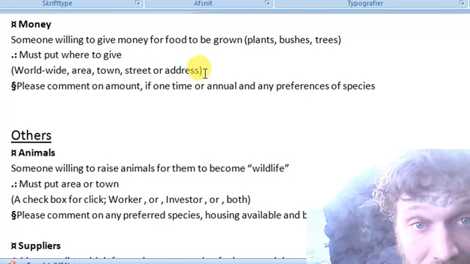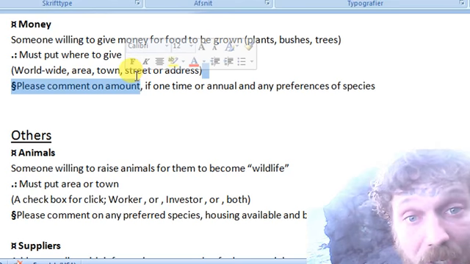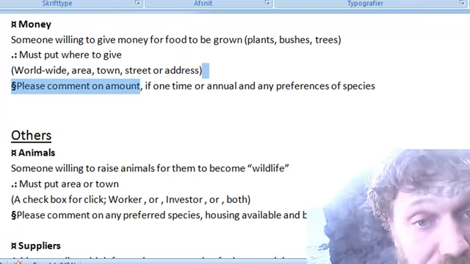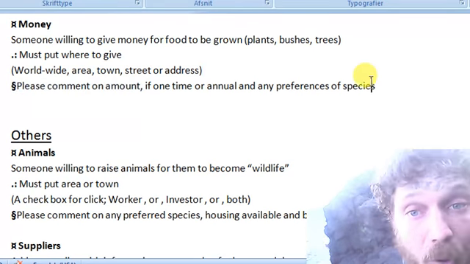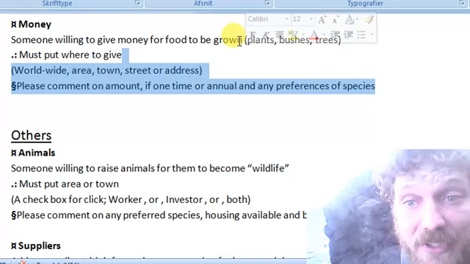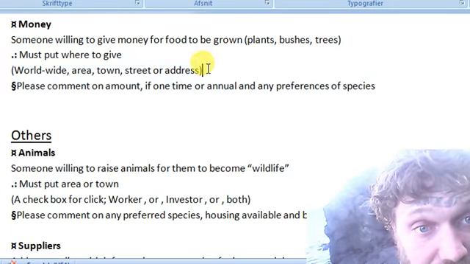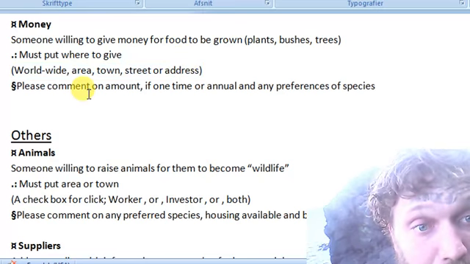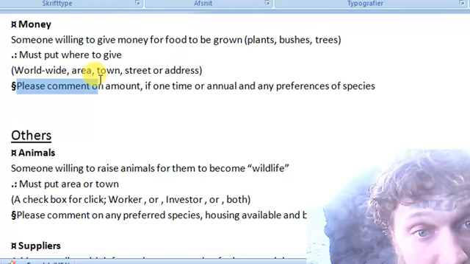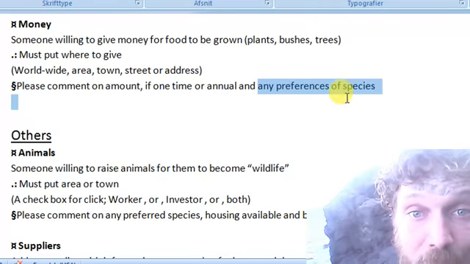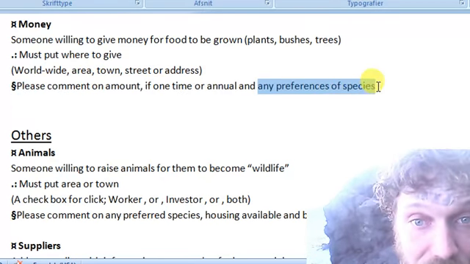And then there will be contact with them about which species and all that stuff, and where they want to order the trees and how, which supplier. It's a task which the admin and the people of interest are going to work on at that time. They should please comment on the amount, whether one time or annual, and any preferences of species.